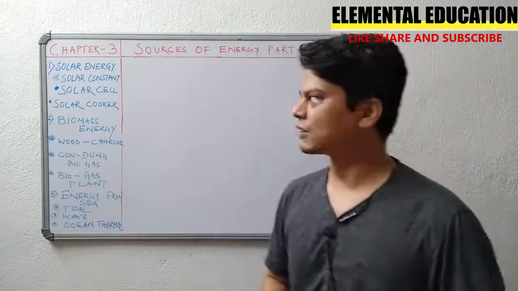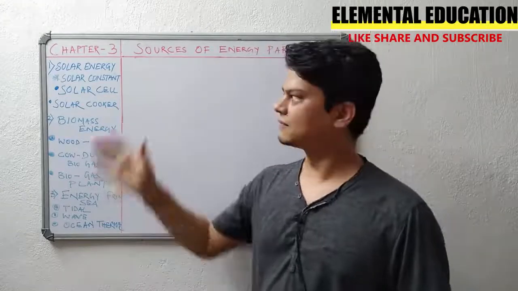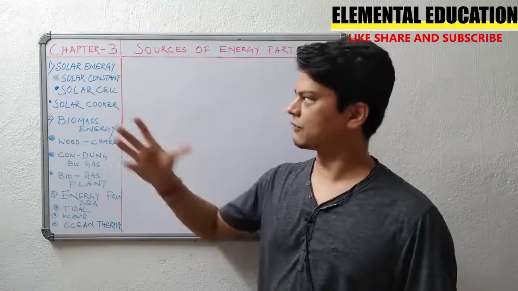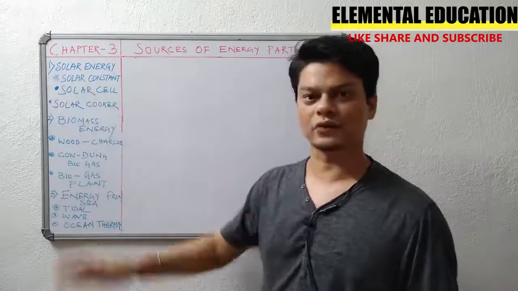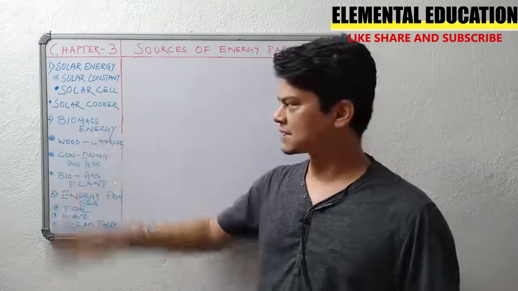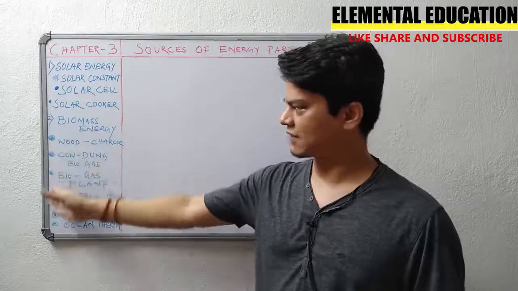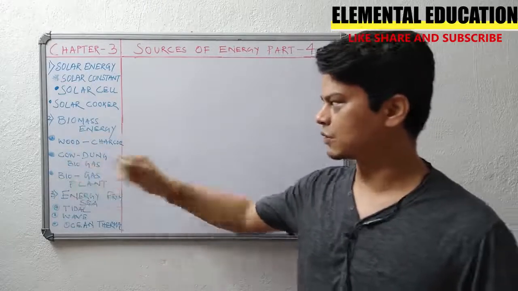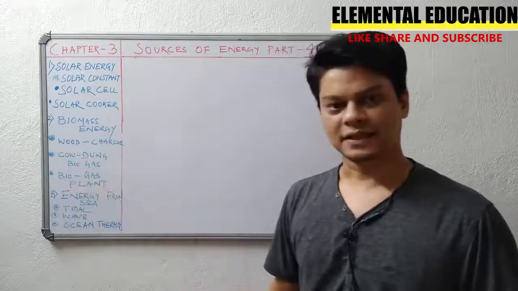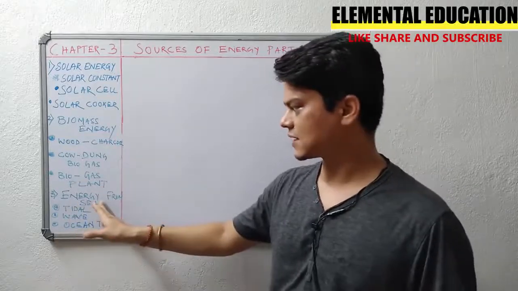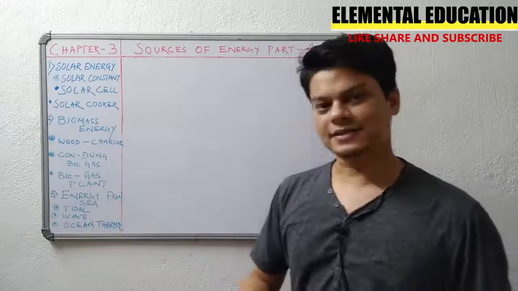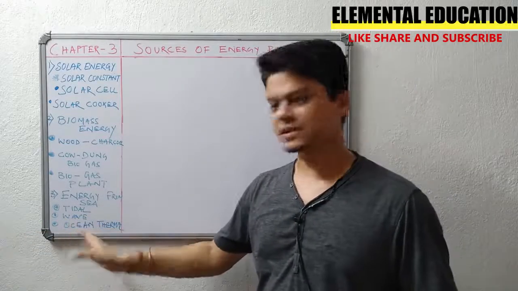So let us see what we have for today. We have this topic solar energy. We'll be going a little bit of details into it: solar constant, solar cell, solar cooker, and we'll be going for biomass energy. We have a categorization over there like wood, charcoal, cow dung, biogas plants. Next we'll be seeing what is energy from sea. Like we have 3 more categorization: tidal energy, wave energy and ocean thermal energy.